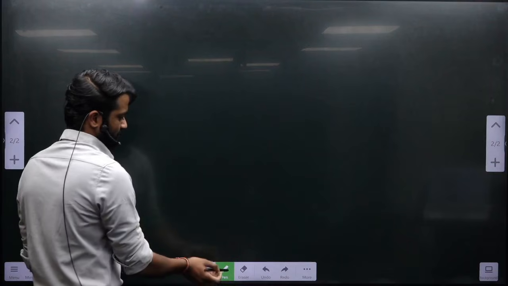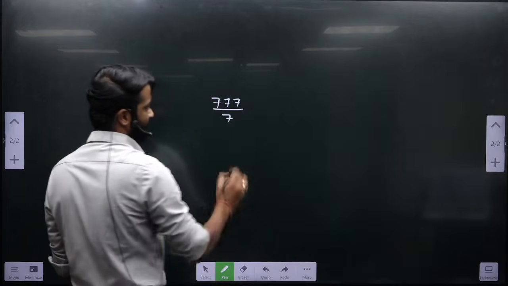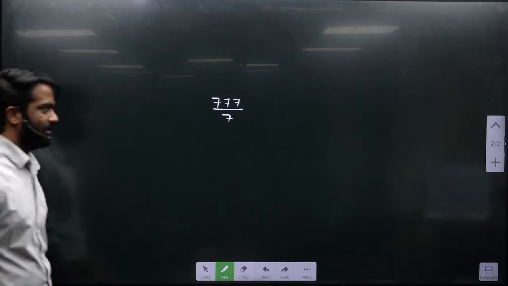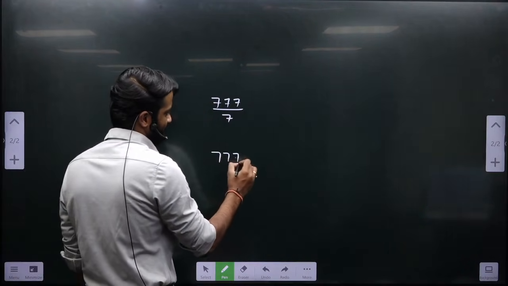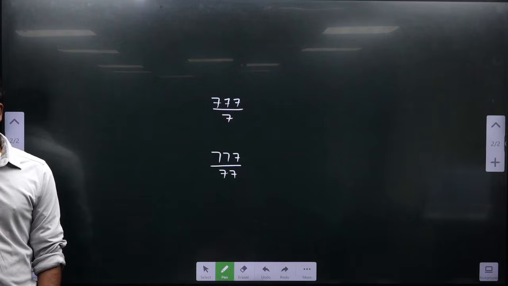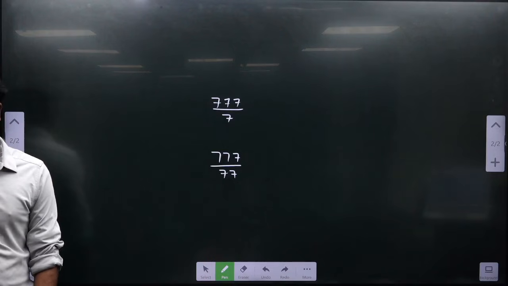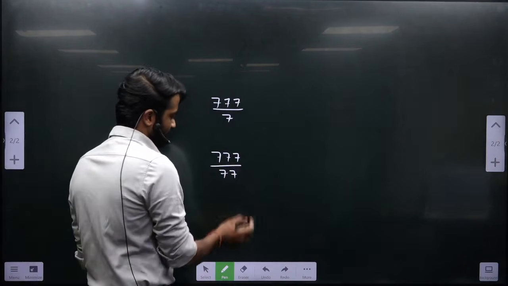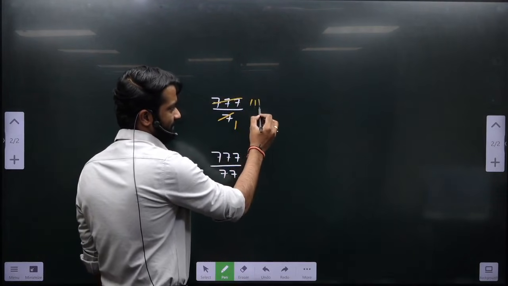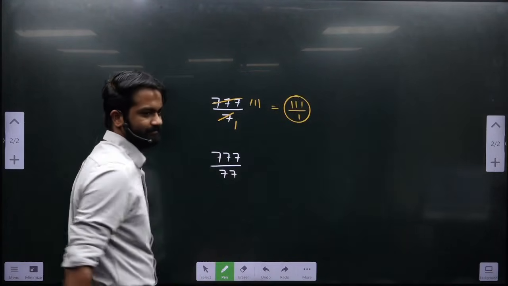Tell me now, 777 upon 7, integer or fraction? Integer. 777 upon 77, integer or fraction? What happened? Fraction or integer? See, you need to use your pen. Here 7 goes 1 times, 7 goes 1 1 times. So this is nothing but 1 1 1 upon 1, or 1 1 1.